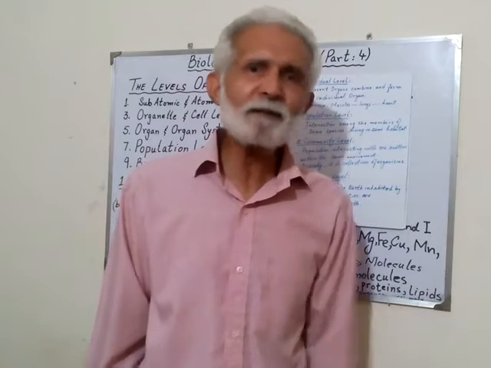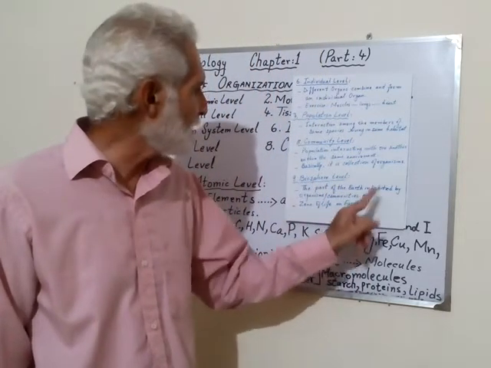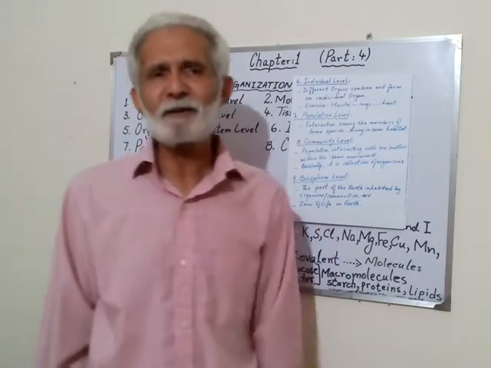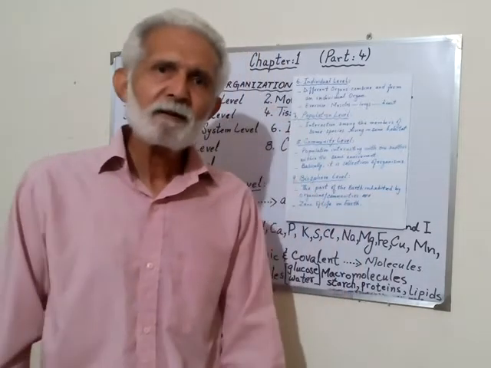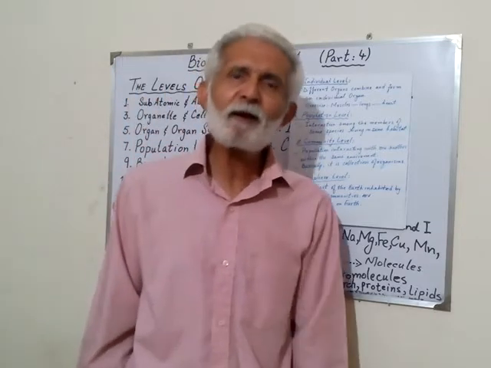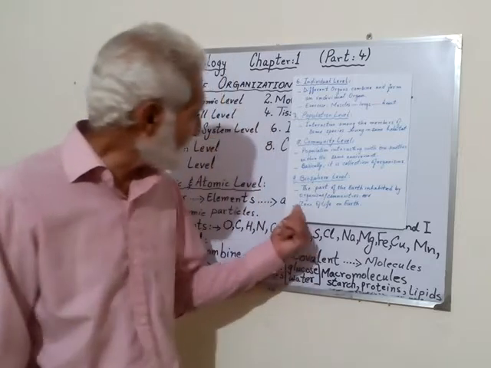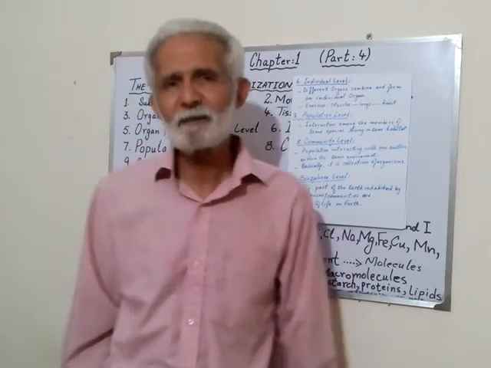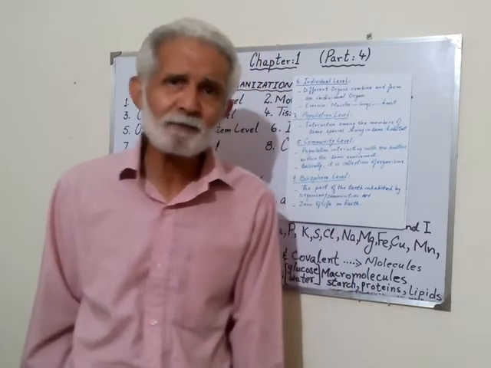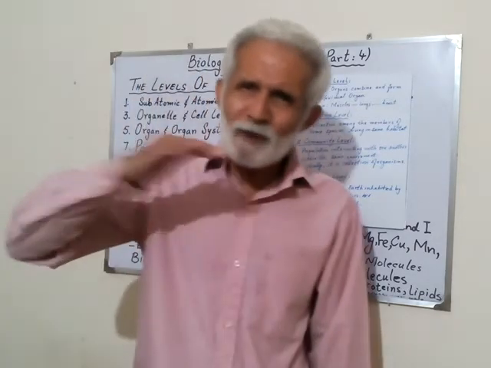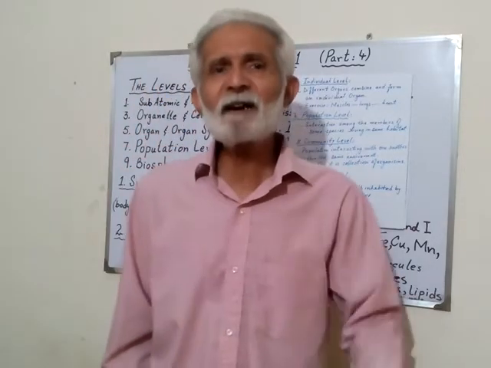Now, the biosphere. Look here: the part of the earth inhabited by organisms and communities. The part of the earth where individuals, organisms and communities live is called the zone of life on earth. Every part of the earth is not a habitat. Few parts are extremely hot, few are extremely cold. Communities can't live there.